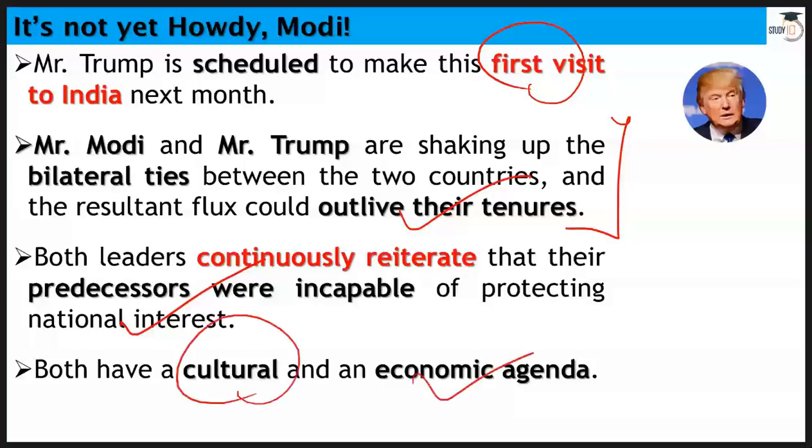Of course, both are promoting their national cultures, or the traditional cultures of individual countries like USA and our country. When it comes to Mr. Modi, he's talking about this ancient India and the valuable things that were there in ancient India and our tradition and culture and other things.